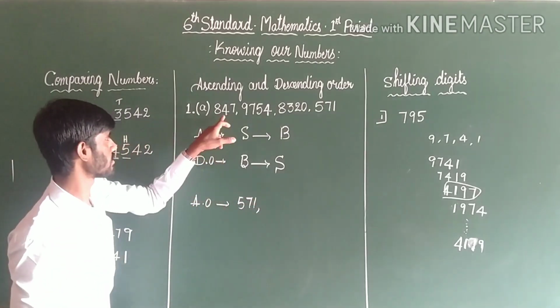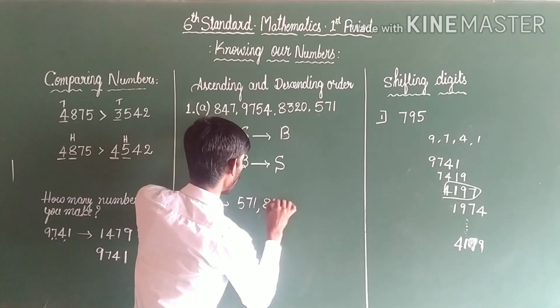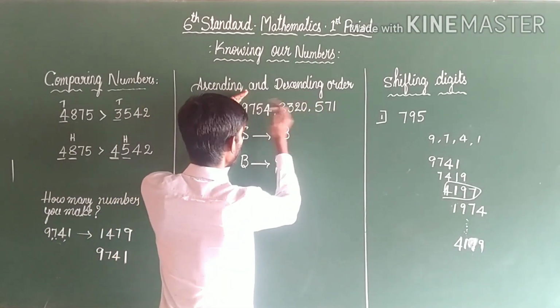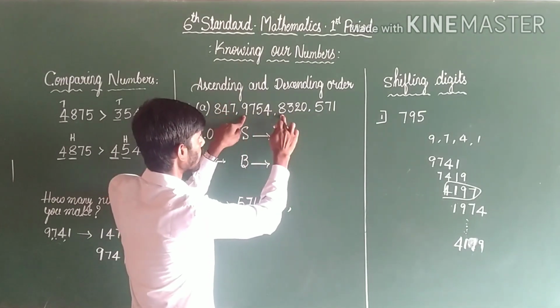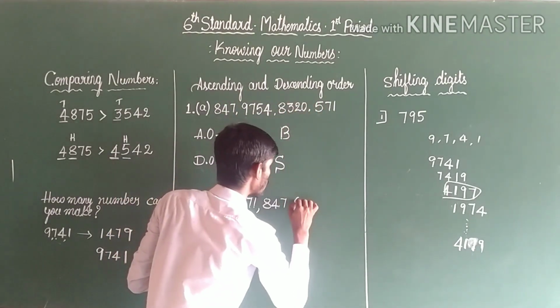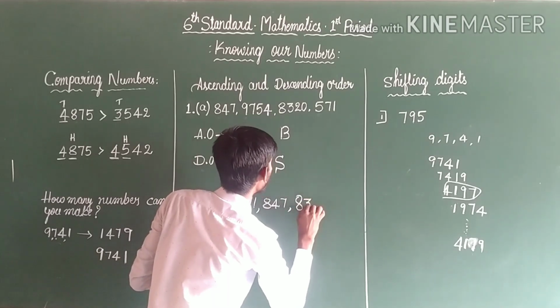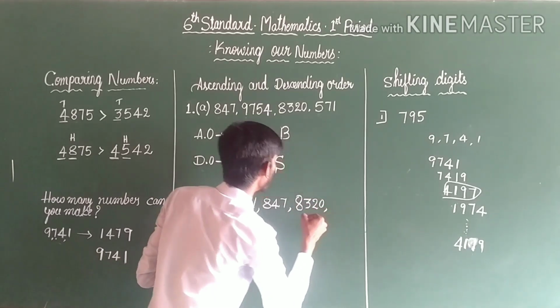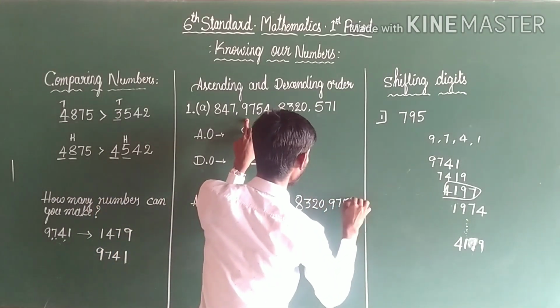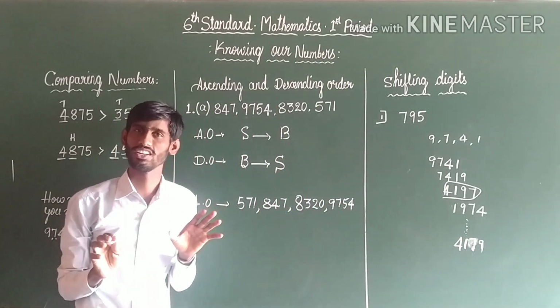Come on. Next, of course, 847. Compare these two. Here is 9, here is 8. That's why this is smaller. Next it takes third place, 8320. The final number, the last number, is 9754. I hope you have understood.